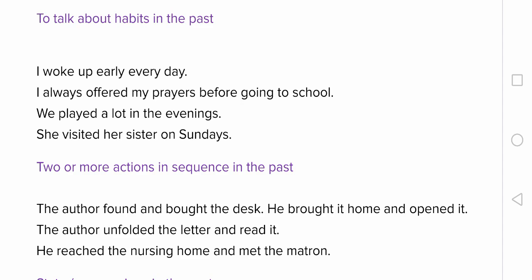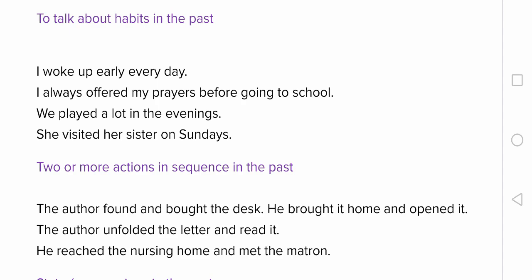Since we are in lockdown now and since the schools ended early, probably you can say we were happy in the school. We used to go to school. By the way, I am not mentioning used to for past habits since our topic is simple past tense, not the various ways of telling past habits.